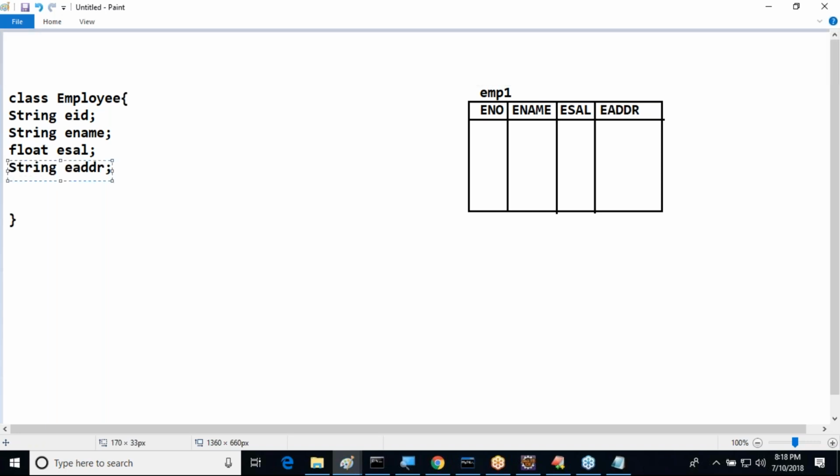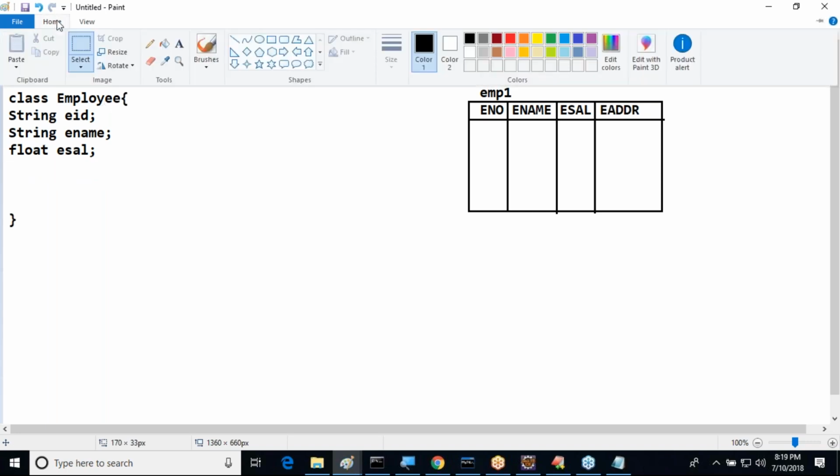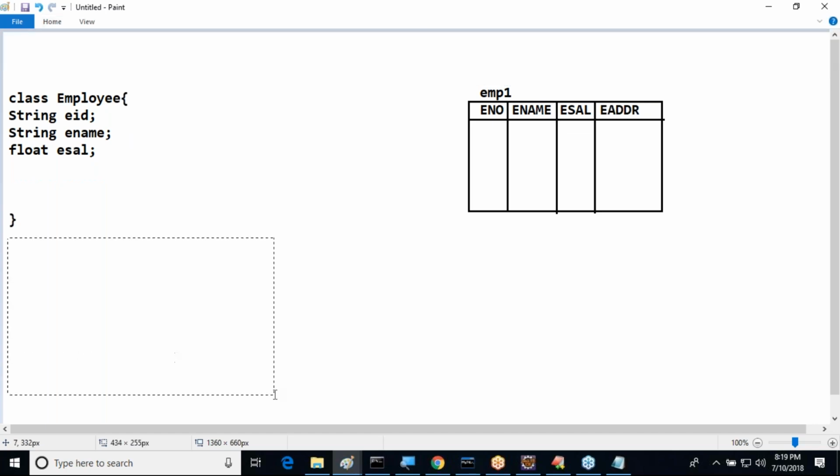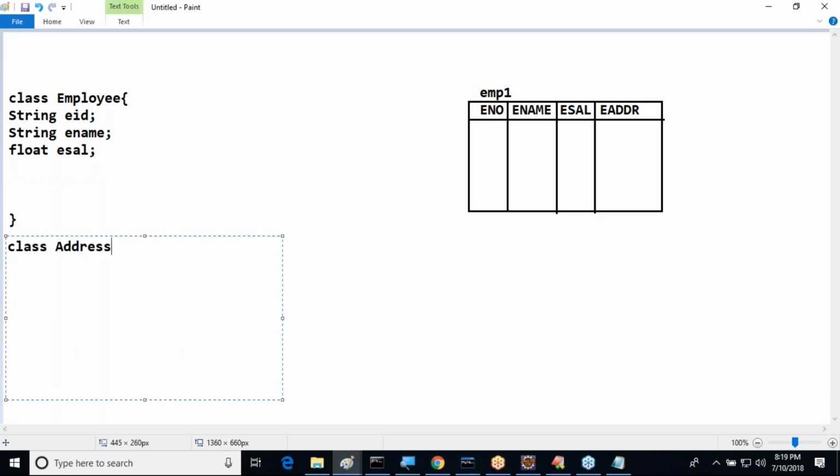We need to declare a separate class Address. Here we have to remove that and take class Address. Inside this class Address, we have flat number, street, then string city, that is sufficient for example, or else we can take string state. These members I'm going to take.